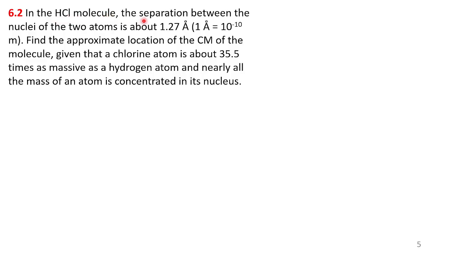Okay. In the HCl molecule, the separation between the nuclei of the two atoms is about 1.27 angstrom. Angstrom is a unit for measuring smaller distances, atomic level distances. For measuring atomic level distances, we need angstrom, not centimeter and meter. I mean the diameter of the atom, understood. We don't need meter and kilometer. We need a much smaller unit, angstrom. 1 angstrom is 10 raised to minus 10 meter. You better memorize it. It's a small unit.